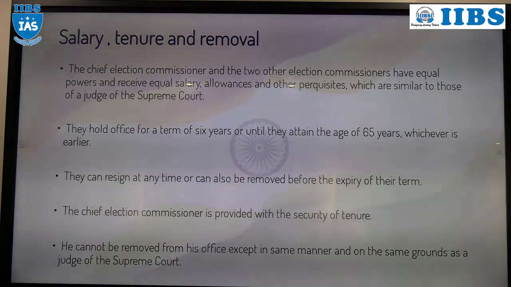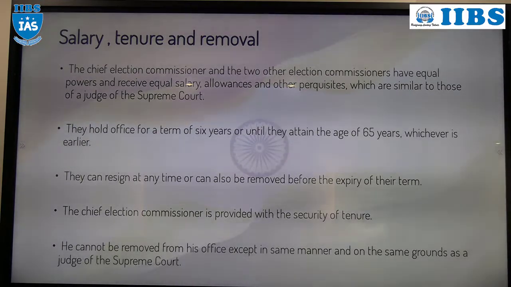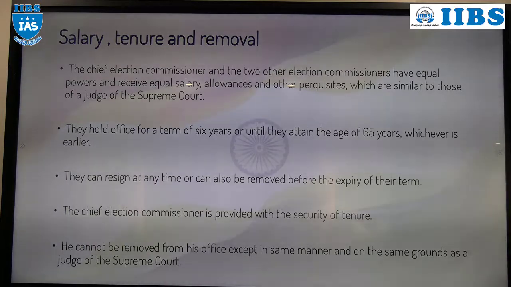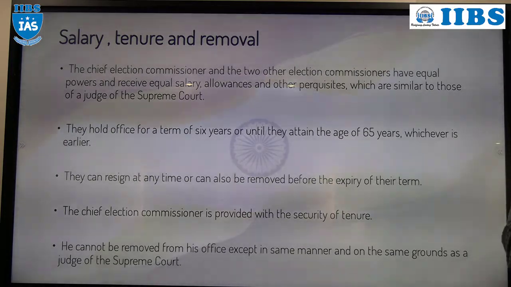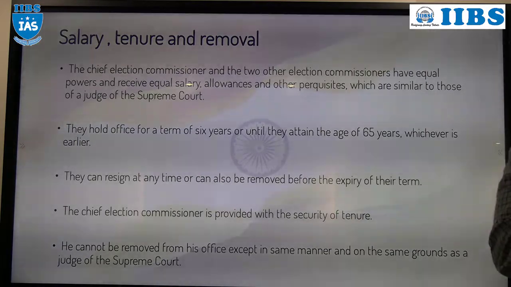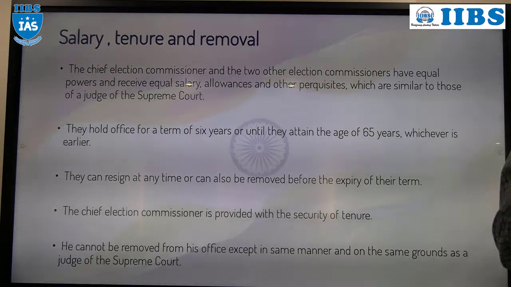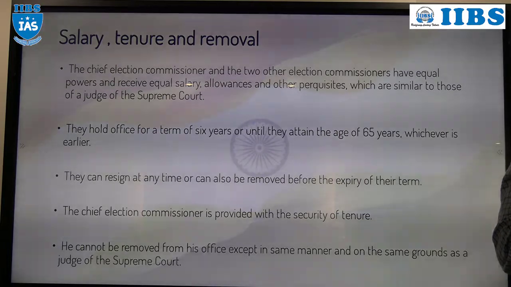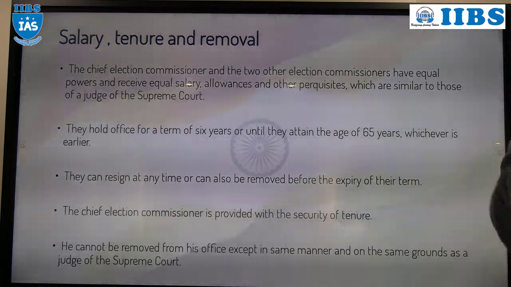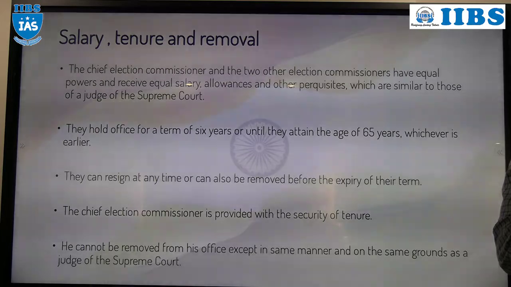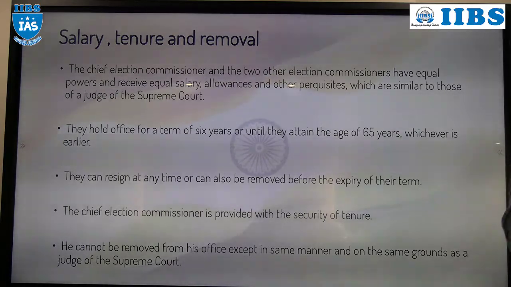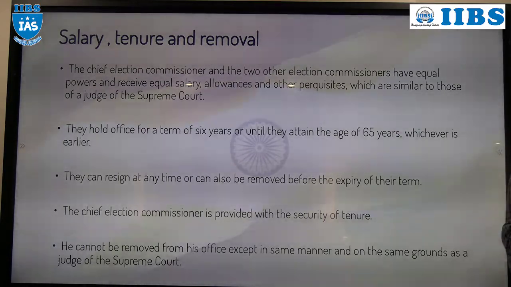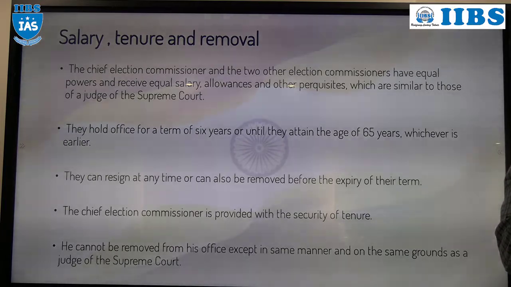Election Commissioner, the person who has experience in public administration, the person who has experience in the election process, that person will be appointed as an Election Commissioner or Chief Election Commissioner. Okay. So what about the tenure? The tenure of the Chief Election Commissioner or other member is 6 years, or 65 years of age, whichever is earlier.